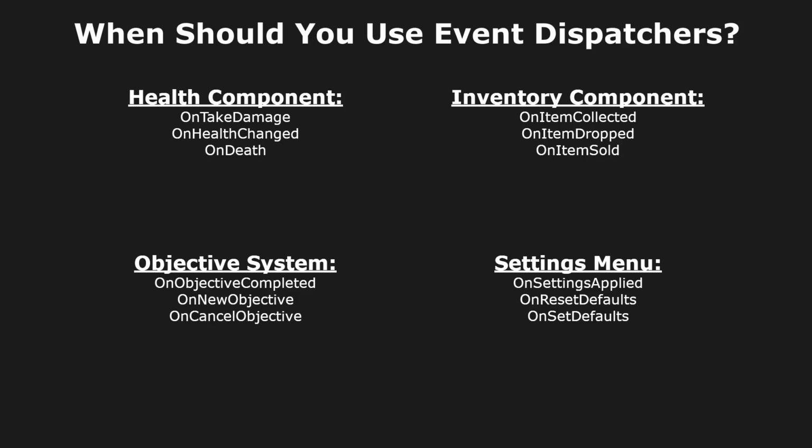So when do we use event dispatchers? The best scenarios are events or notifications with anywhere from 0 to many potential listeners. Something happens and other systems may want to know without the broadcaster needing to know who they are. Components and UI are two very common places this occurs. Other examples could be on item collected, on objective completed, on settings applied, or a reusable inventory slot broadcasting on slot clicked to whatever menu currently owns it.